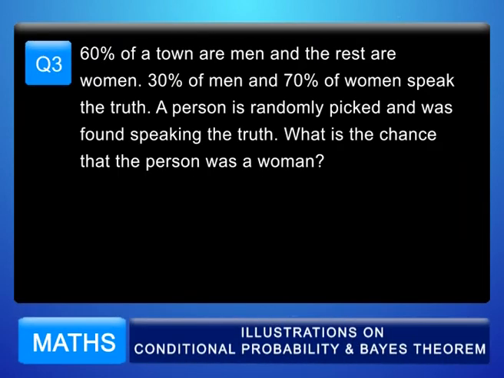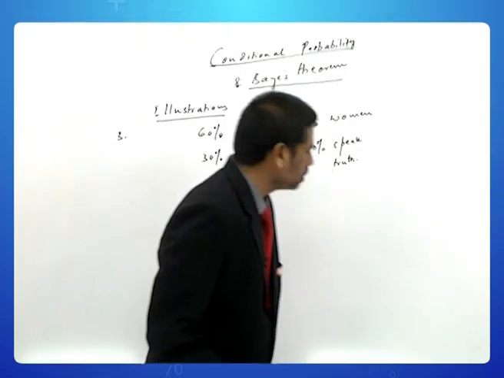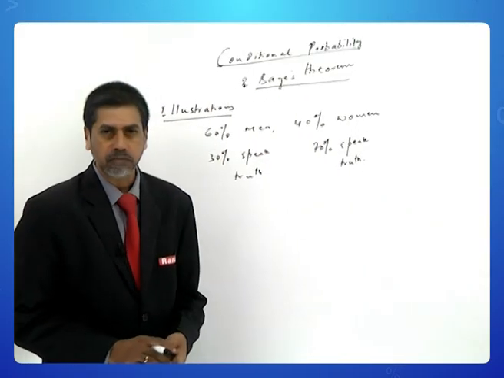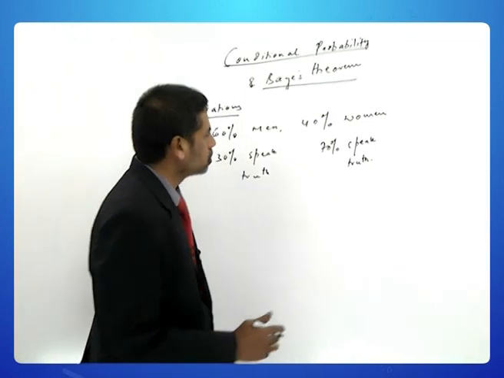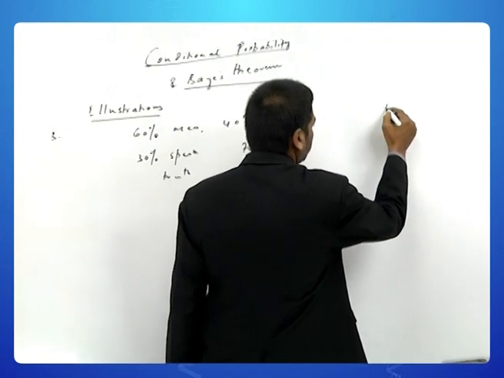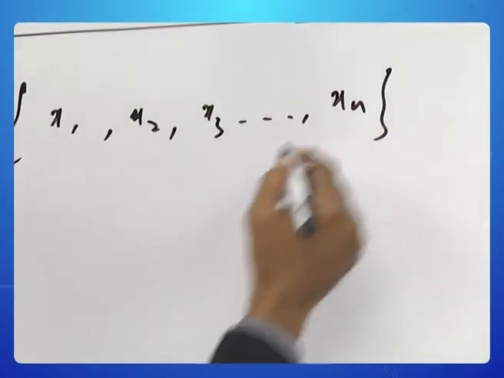Question number 3. 60% of a town are men and the rest are women. 30% of men and 70% of women speak the truth. A person is randomly picked and was found speaking the truth. What is the chance that the person was a woman? This is another classic application of the Bayes theorem, but we can also do it through a very simple tree diagram. So, suppose we have 100 people in the town, then